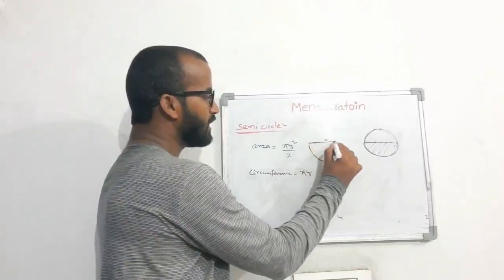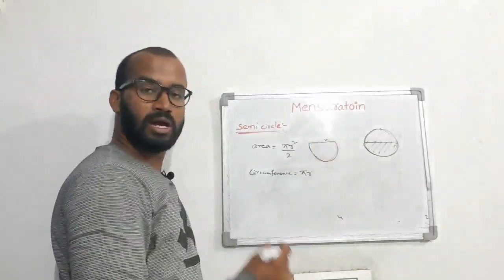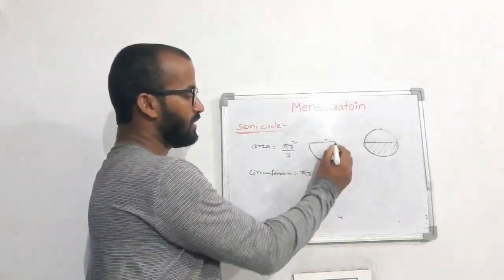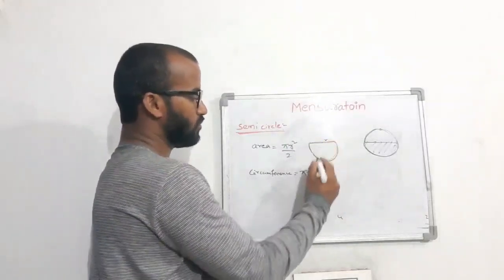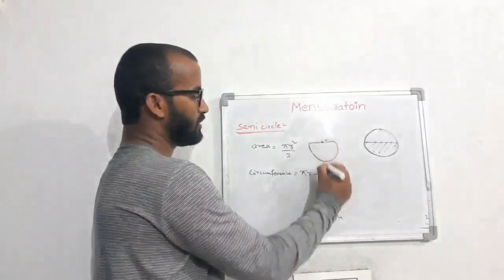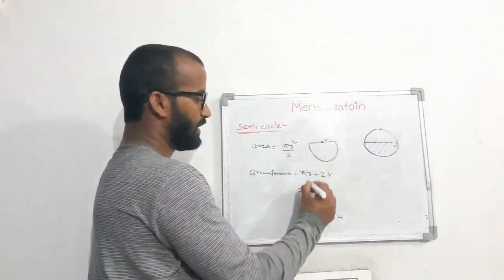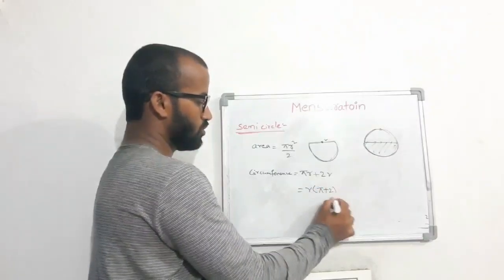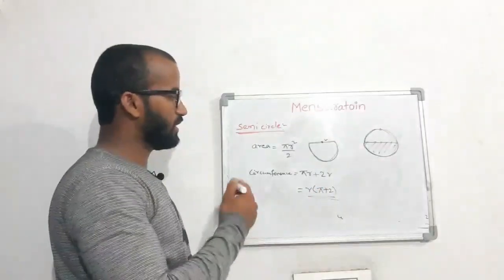And we have to add this also. Why? Because perimeter or circumference is the distance around the boundary. So this one we wrote, and we have to write this also. This is the diameter, r plus r, 2r. So if I take r common, pi plus 2. So this is the formula of the circumference.